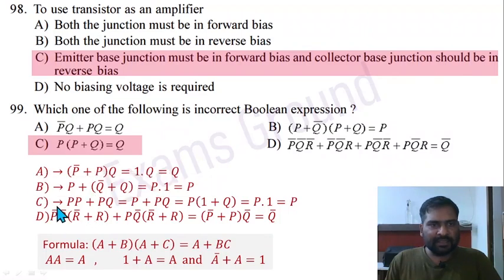Let's check option C. P plus Q, multiply by P: P plus PQ. So P plus P means P, and here PQ, take P common: 1 plus Q. 1 plus any number is going to be 1, so P into 1 is equal to P. It should be P but Q is there, that's why it is not correct. And D is again going to be correct. Solve it, this is a standard formula.